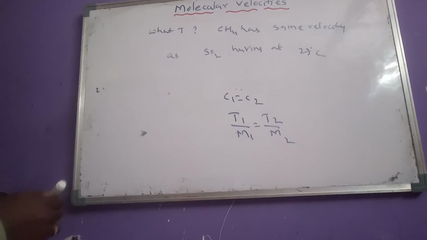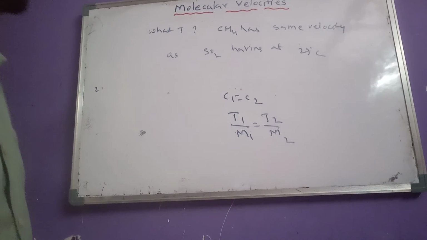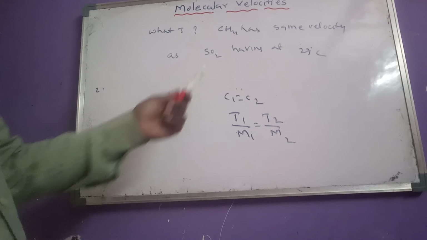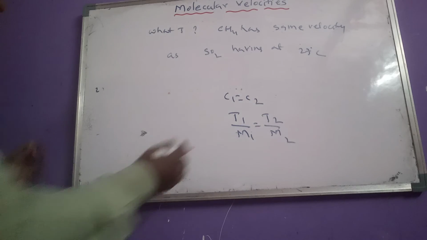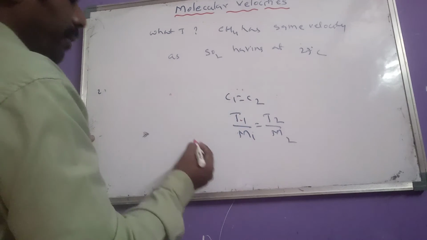So at what temperature does methane have the same velocity as sulfur dioxide at 27 degrees centigrade? T1 we have to determine here.